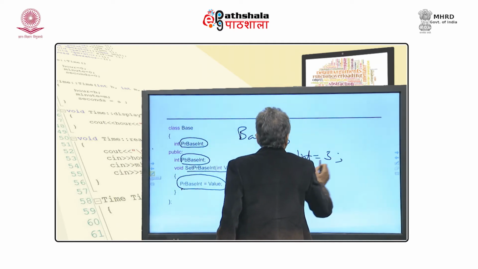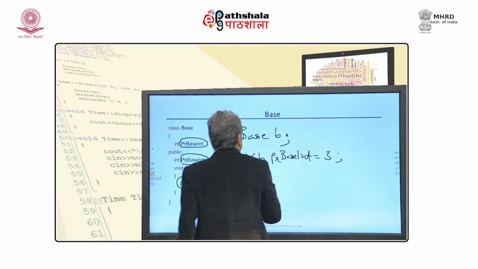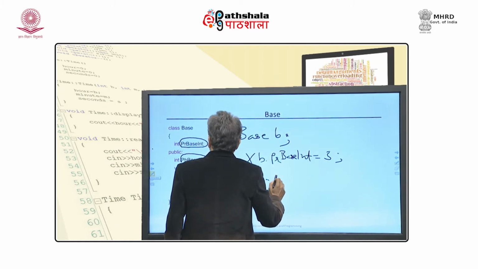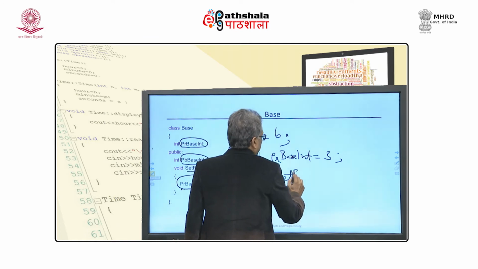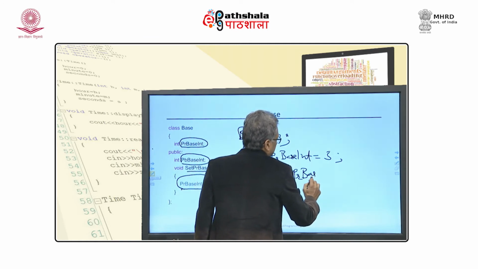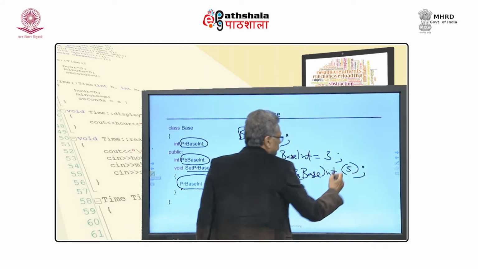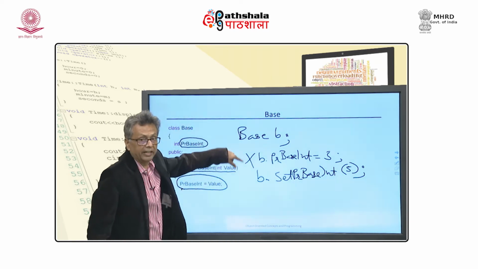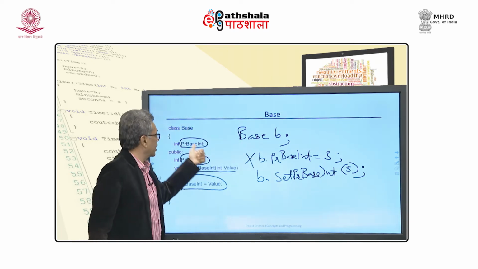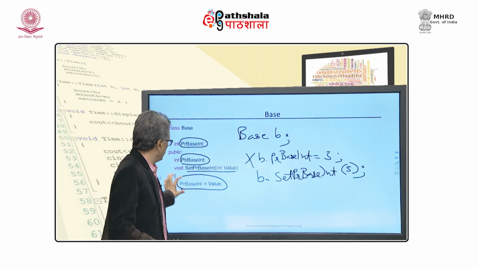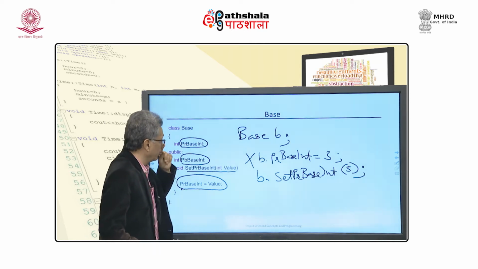This is not allowed, but I can do it with B dot set PR base int. This will indirectly manage this private member. So, this is an indirect way of doing it.